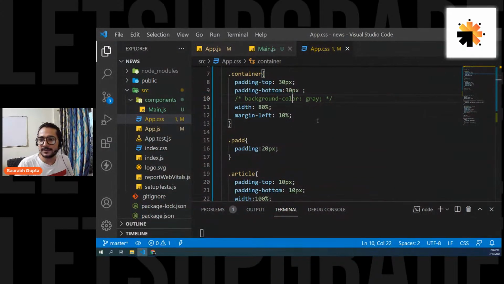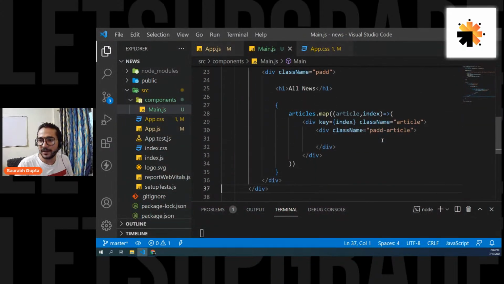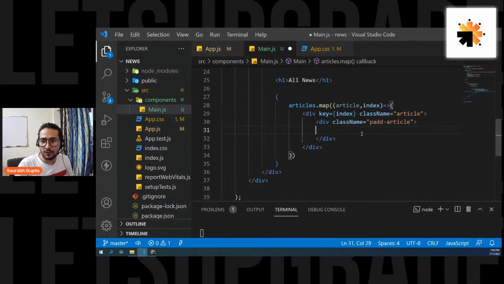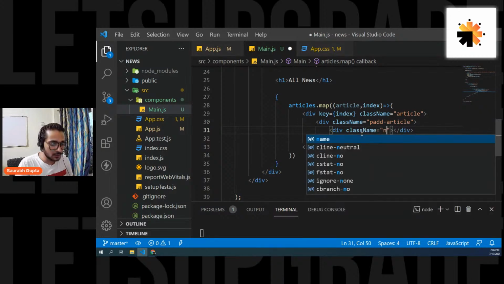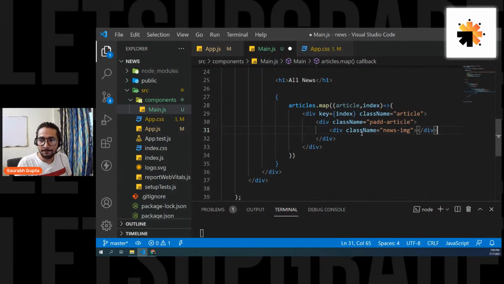Now, let's put the image properly and everything. So in the first div, I want to put the image. Okay, so first of all, let's create the divs. So div, slash div, give it a class name. Here I'm going to put that news image. So class name news-img. And then in the next one, I'm going to display the author and some basic content and the link to read it on the official website.